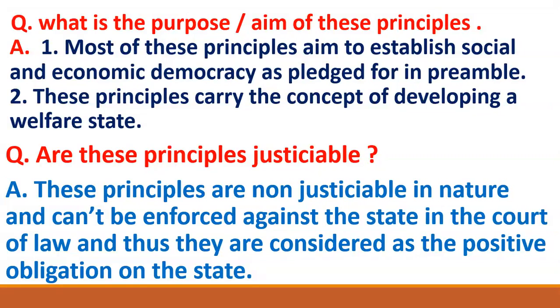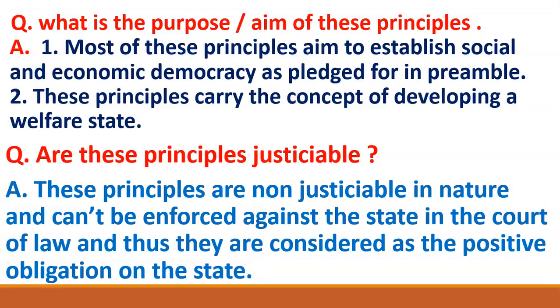So economic democracy means if a person is included in the production process, then that person will get a share from the profit, and will also have some say in the decision making of the company. So this was the meaning of economic democracy.